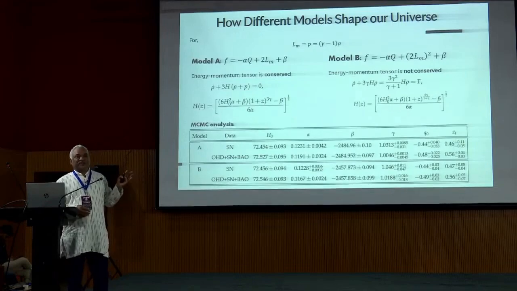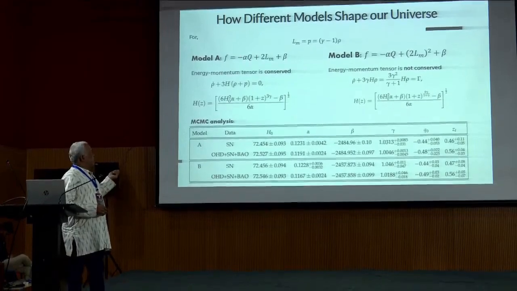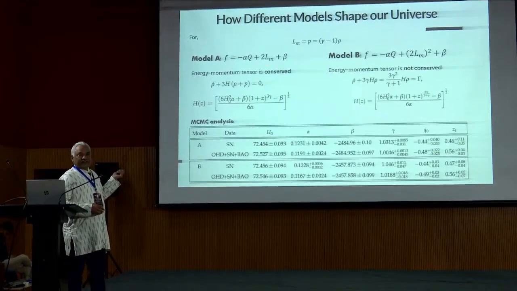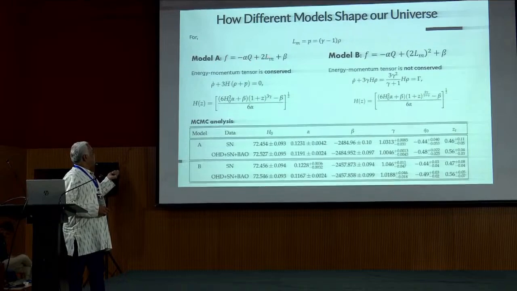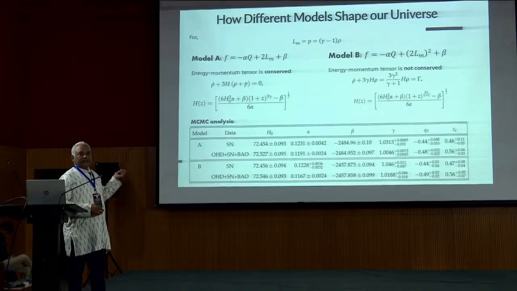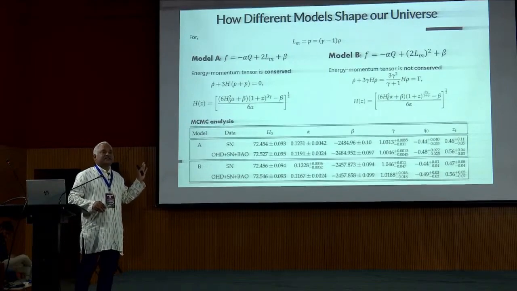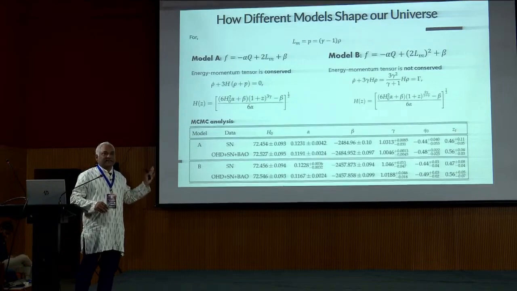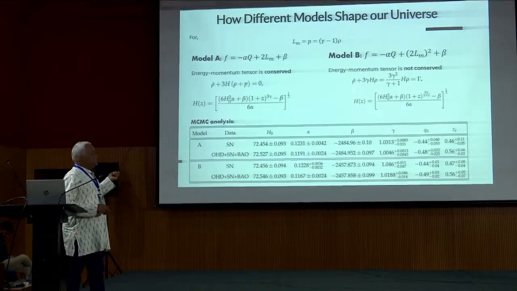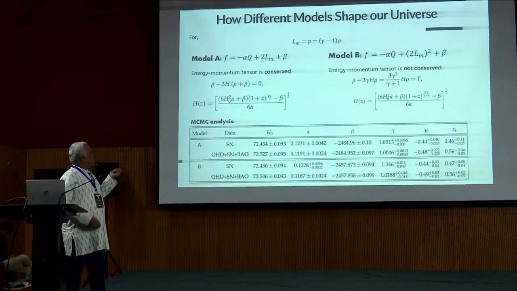The idea of the two model parameters is, if you make alpha equal to 1, this will reduce to GR, because we can get GR from minus Q plus LM. So what is the use of beta? Particularly, beta gives a cosmological constant. We kept beta to get the cosmological constant. So if you make alpha equal to 1, this will reduce to GR, where beta plays the role of the cosmological constant.